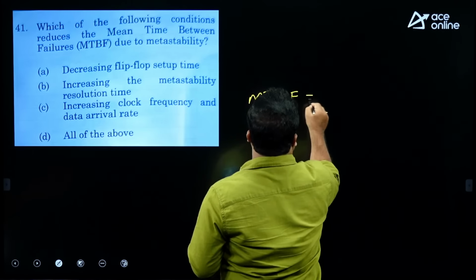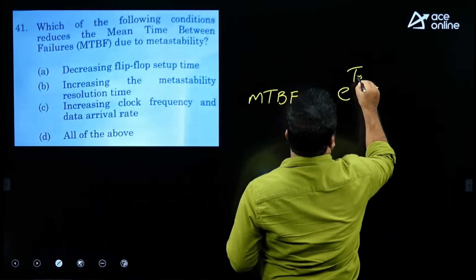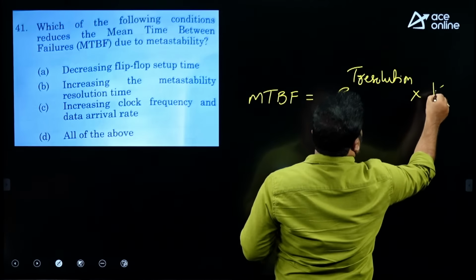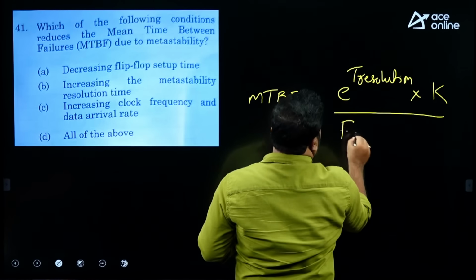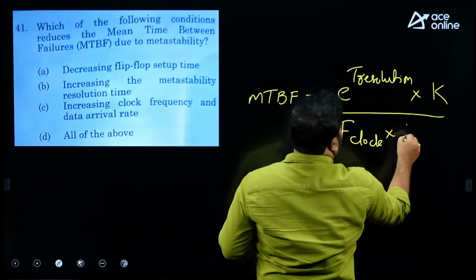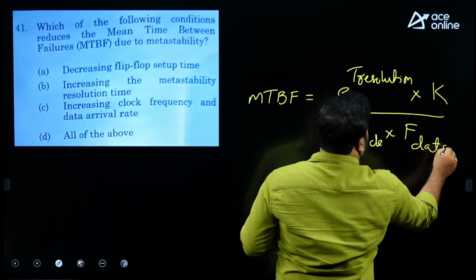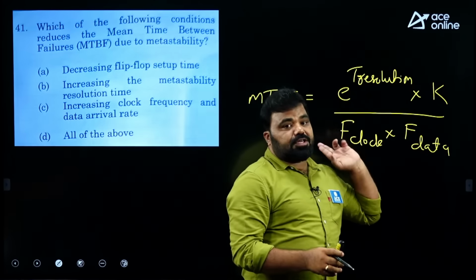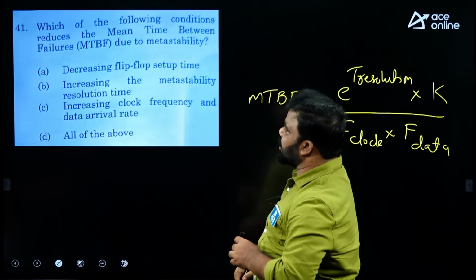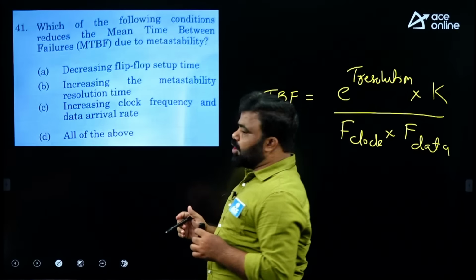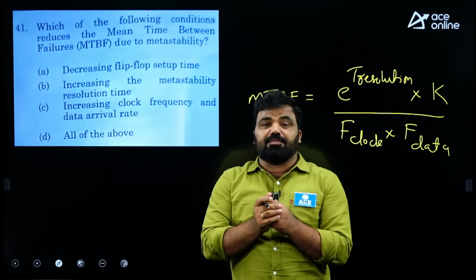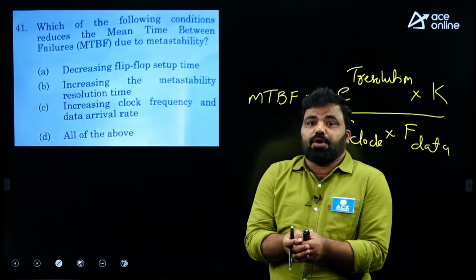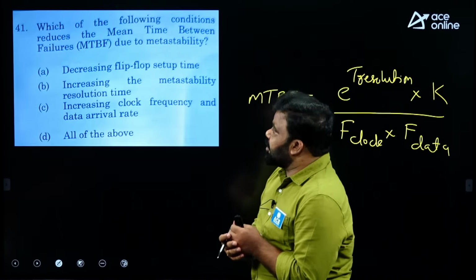The mean time between failures can be specified by a formula: e to the power t resolution, divided by a material constant times F clock times F data, where F clock is the clock frequency and F data is the data rate. Looking at the options: decreasing flip-flop setup time decreases the window, so failures will not occur.